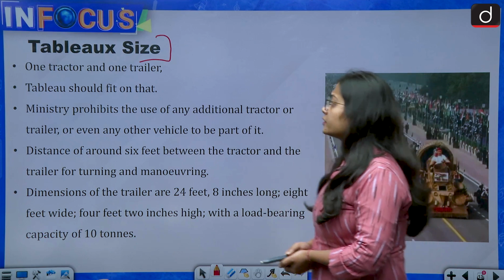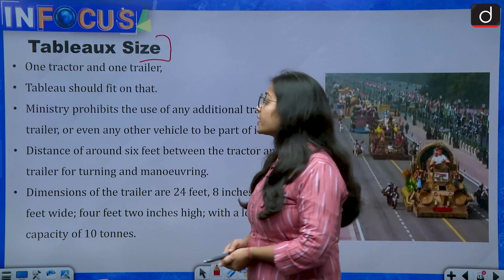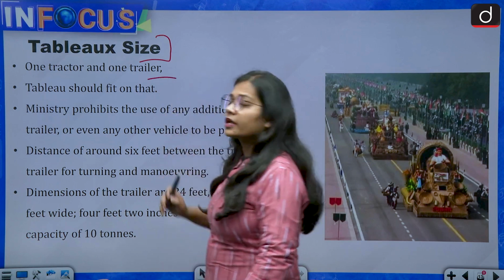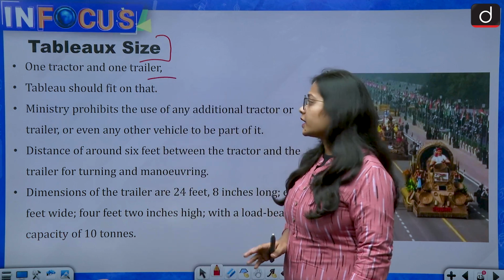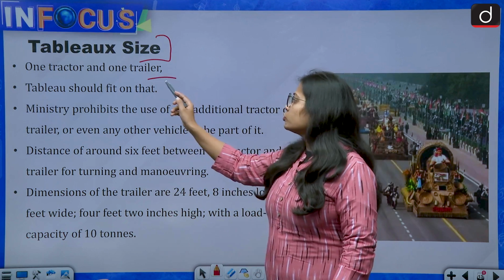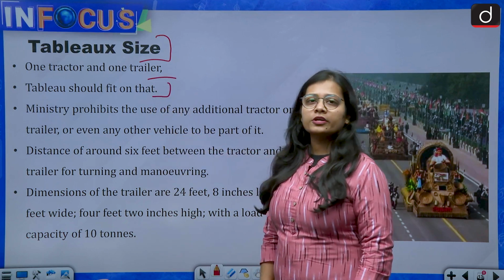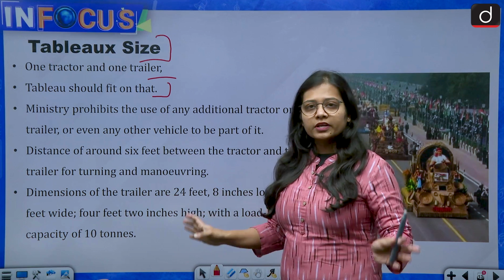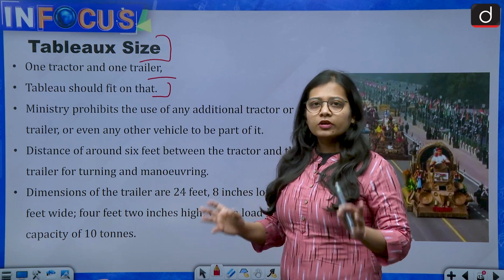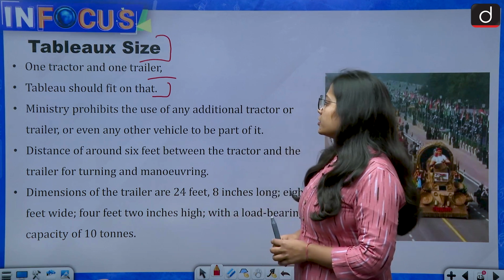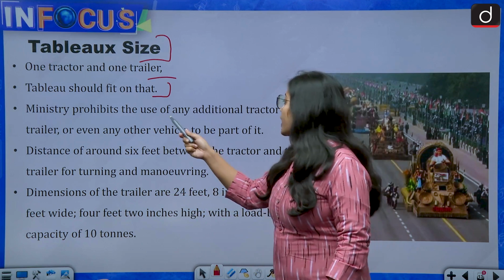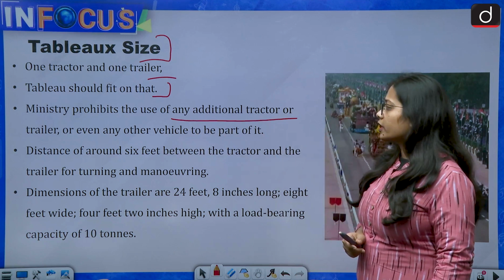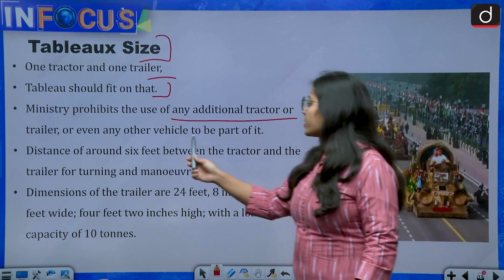In the tableau for the Republic Day parade, one tractor or one trailer can be used. A maximum of 2 vehicles can be used by any state, and the tableau should fit on that tractor or trailer. It is not allowed to increase the size of the tractor. Then the Ministry of Defense prohibits the use of any additional tractor or trailer or even any other vehicles.